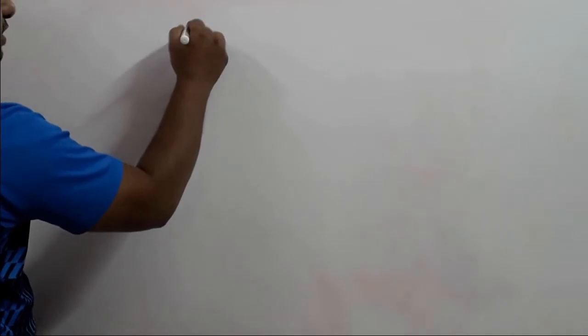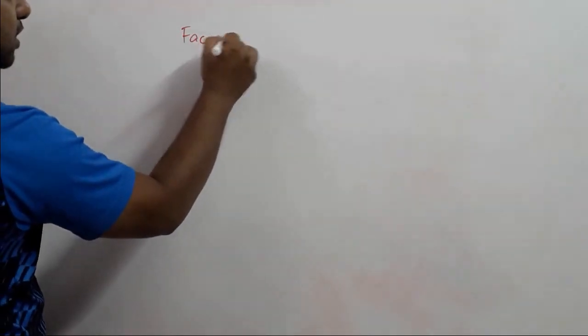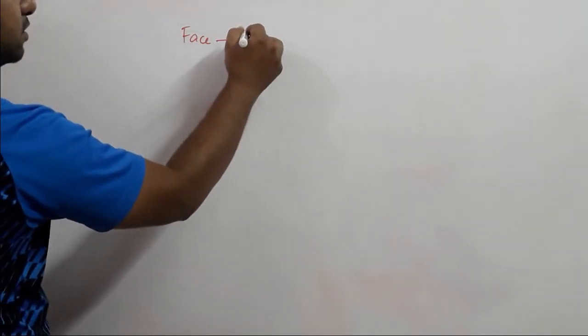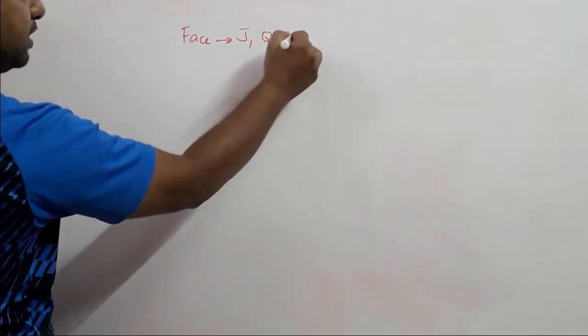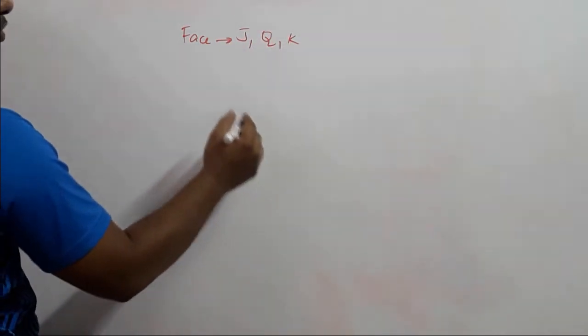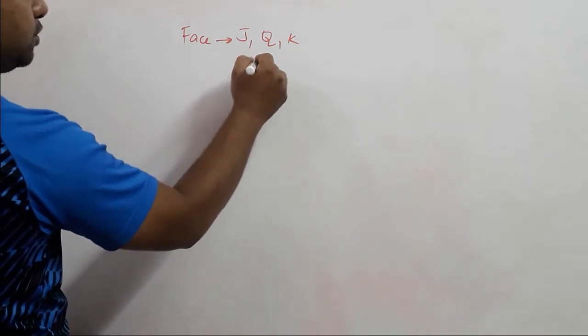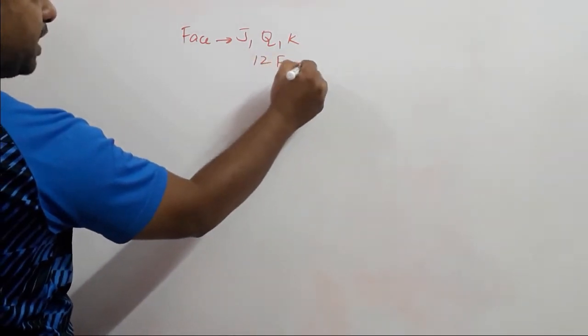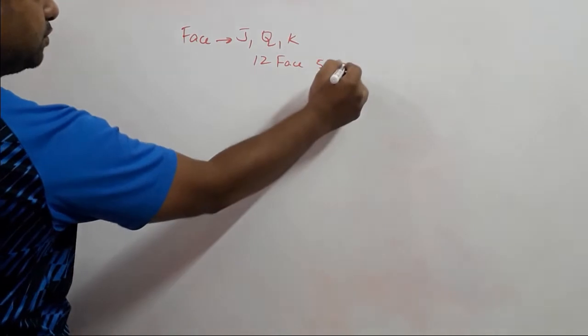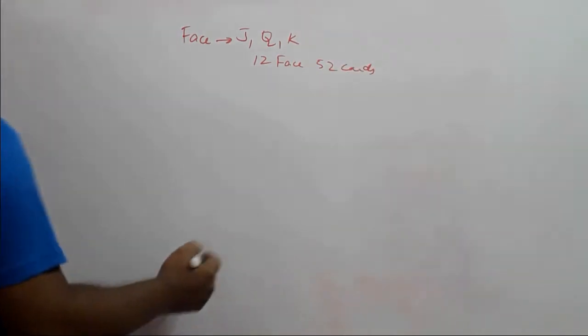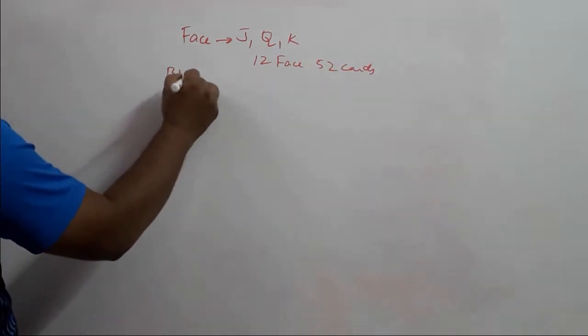Coming to the next question: one card is drawn from a well shuffled pack of 52 cards. Find the probability of getting a black face card. Which are the face cards? The face cards are Jack, Queen and King, and there are a total of 12 face cards in a pack of 52 cards, but we are asked for only black face cards.